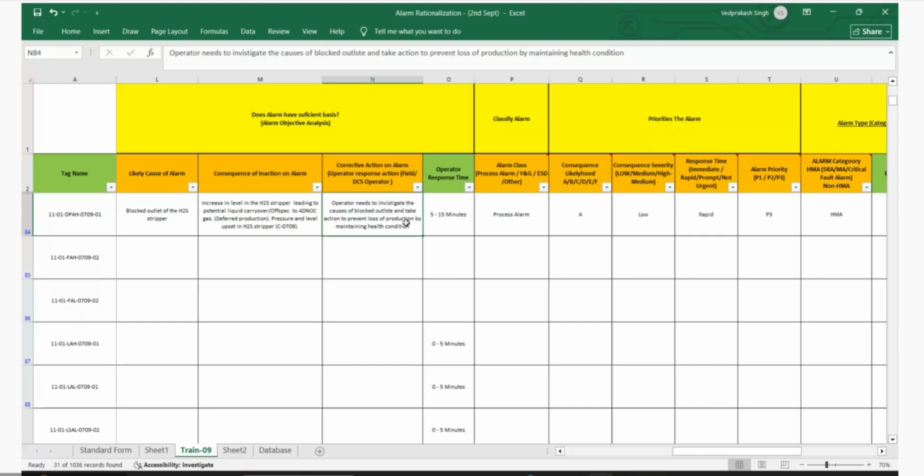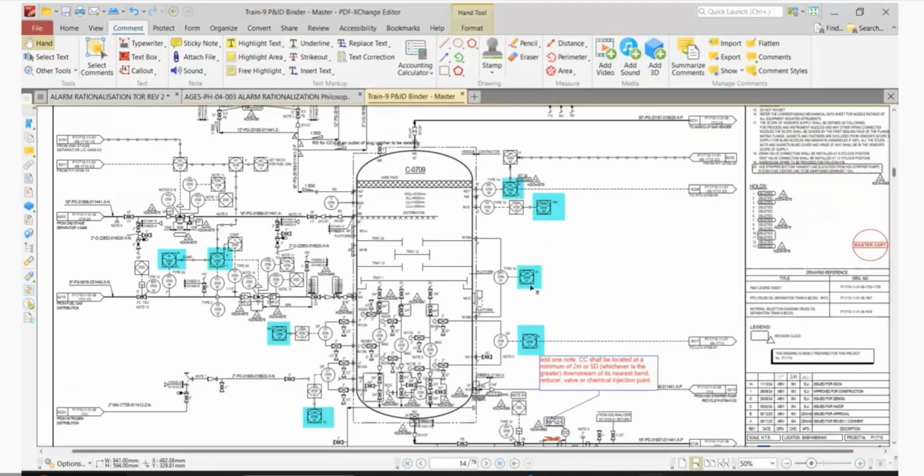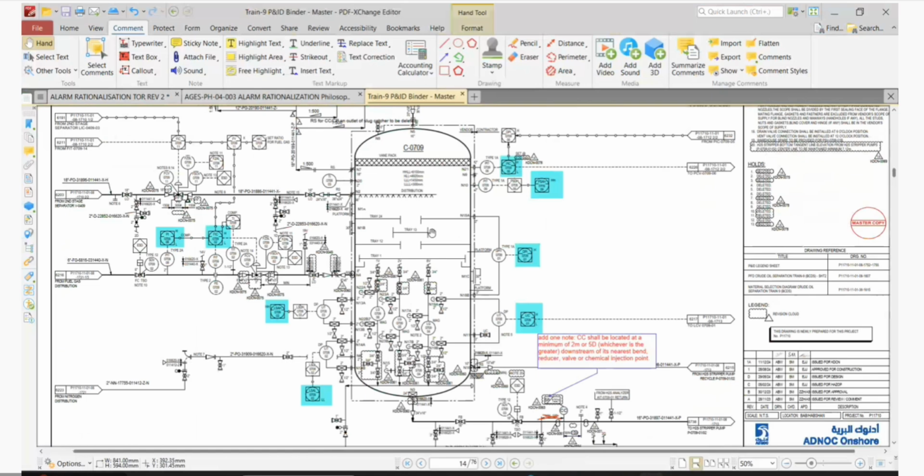Okay. So probably it could be medium. That's a very critical situation. For that, maybe we can go medium on this loss of production. Okay. But my only concern is the